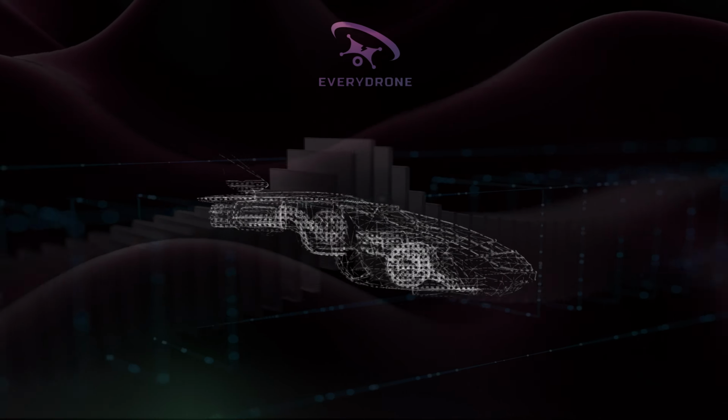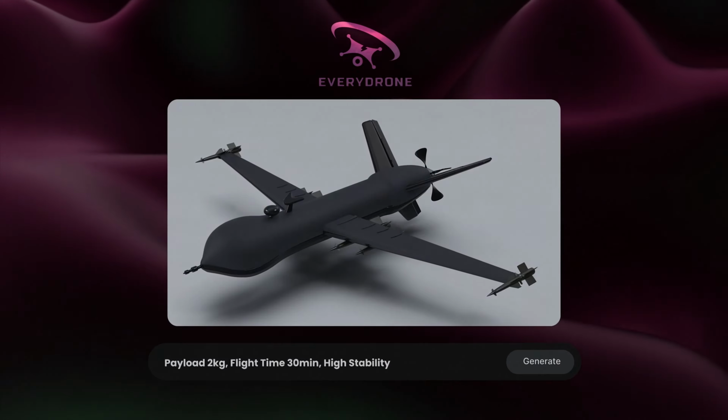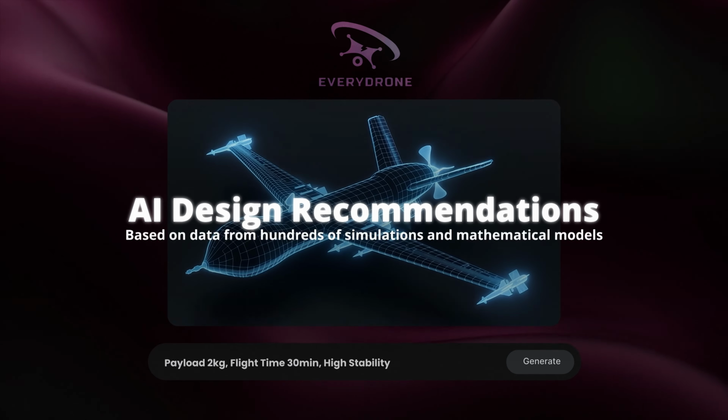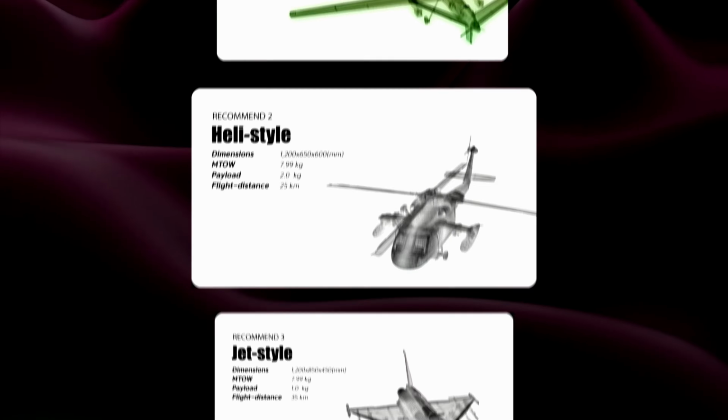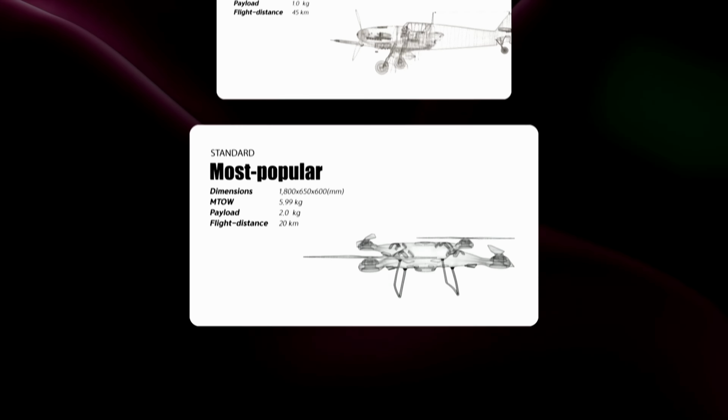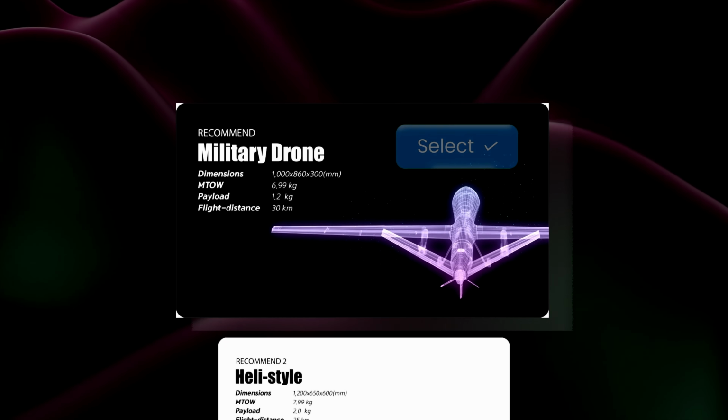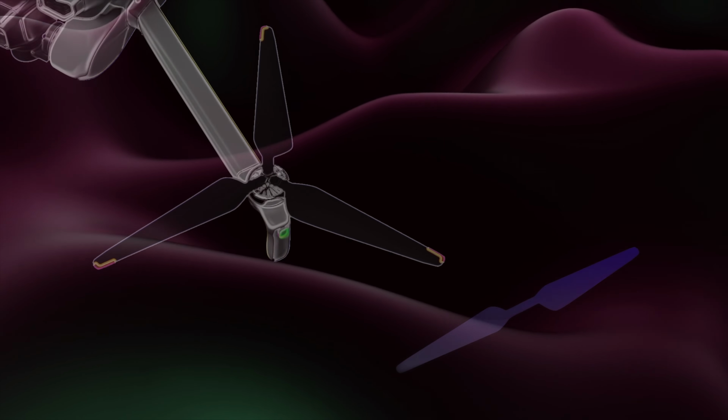Our AI engine then instantly generates an optimal initial design based on data from hundreds of simulations and mathematical models. EveryDrone explores hundreds of alternatives in minutes, presenting you with the best options. All you have to do is choose.